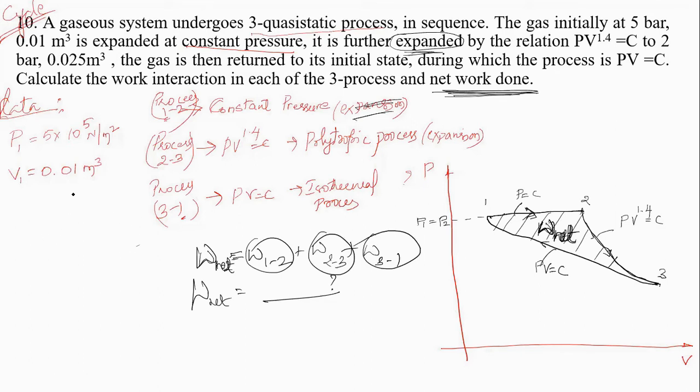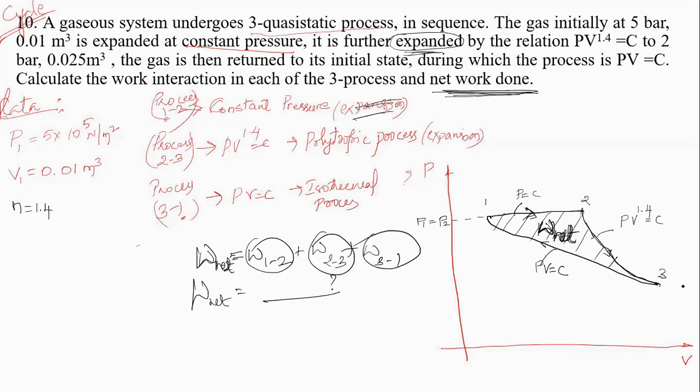Let us check what data they have given. The gas is initially at 5 bar. Initially means this is P1, V1. P1 is given as 5 into 10 to the power of 5, V1 is 0.01 meter cube. It is further expanded by the relation PV to the power of 1.4, n is equal to 1.4.